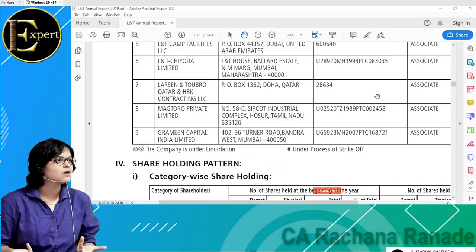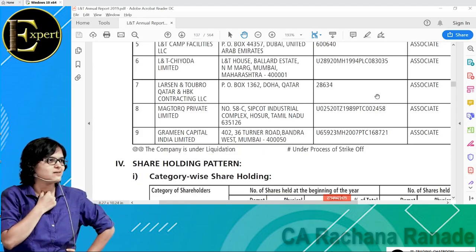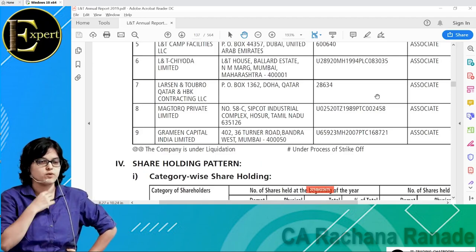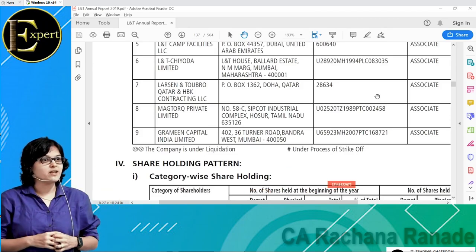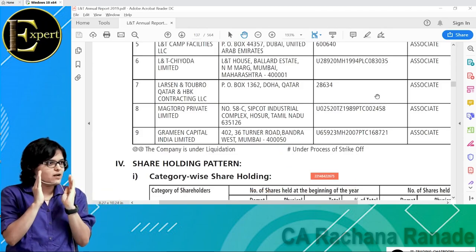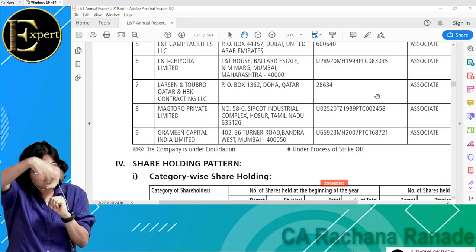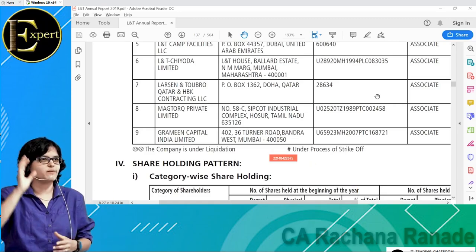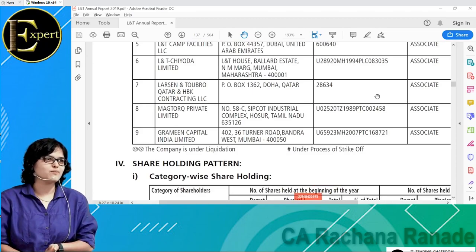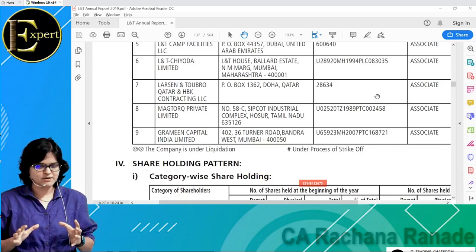So if I were to prepare a consolidated financial statement of L&T, can you imagine this now? One standalone balance sheet of L&T plus 136 balance sheets plus 9 associates, all this put together is the consolidated balance sheet. This will be such a maddening process. And still people say the CA has just done the work like that. These days the image of CAs has gone down like anything, and everyone feels that if any fraud happens in the world, compulsorily a CA is involved. That is the conception about CAs these days.